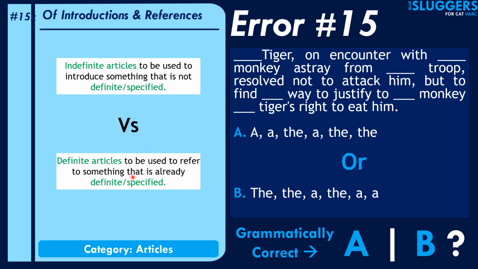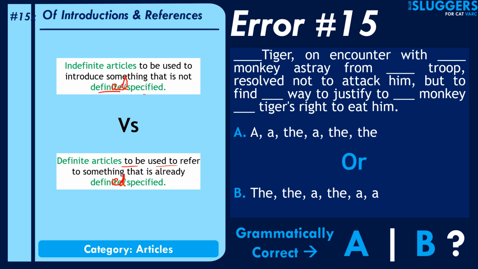By the way, I'll just make a small correction here. Definite articles are to be used to refer to something that is already defined. And indefinite articles are to be used to introduce something that is not definite or not defined or specified.